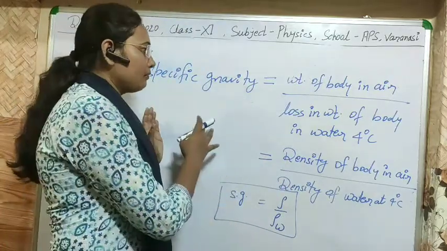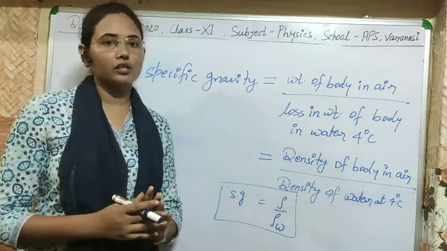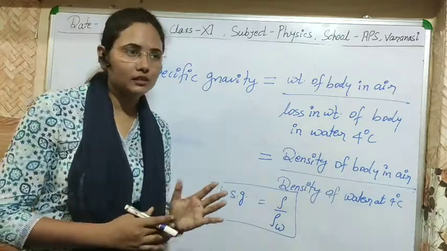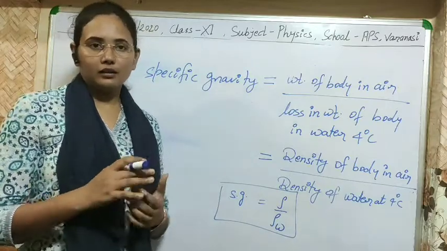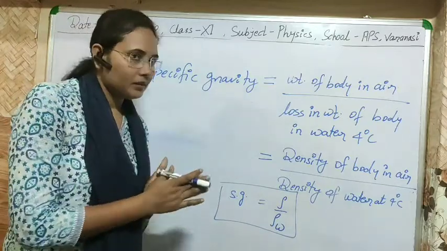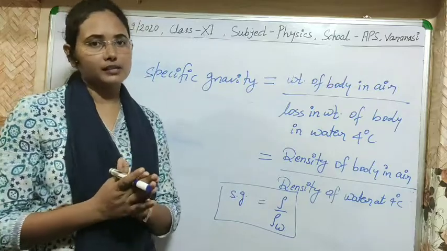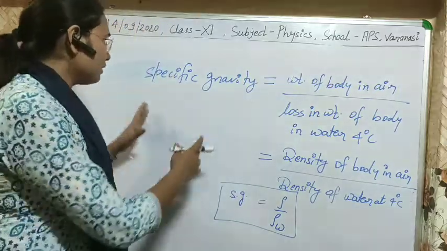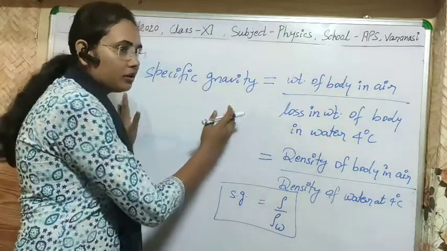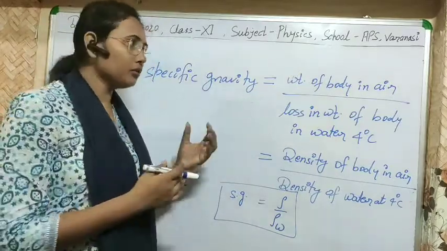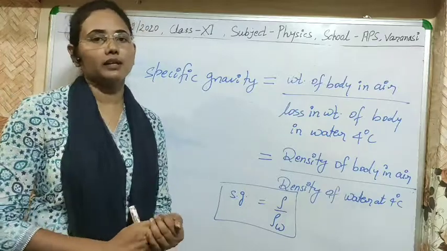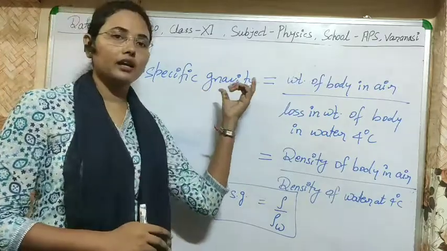We know the concept of relative density, which is the ratio of the density of a substance to the density of water at 4 degrees Celsius. Specific gravity is numerically equal to the relative density. If you know the relative density, then numerically the specific gravity will be equal to that.